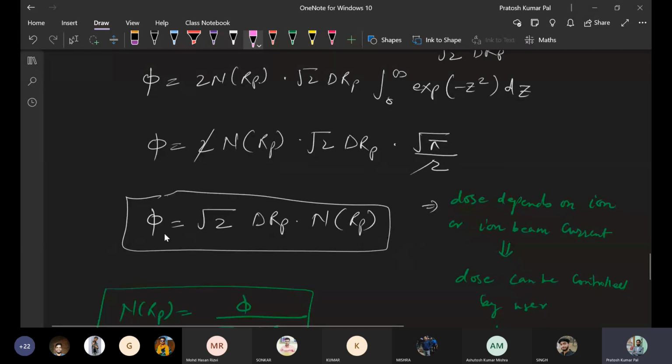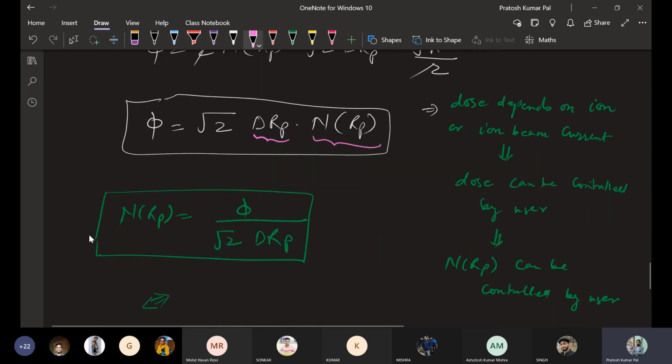This dose depends on delta Rp, the deviation in the projected range, along with the concentration of the target atom, which is a function of the projected range. So whatever the penetration of the ions is will depend on the dose.